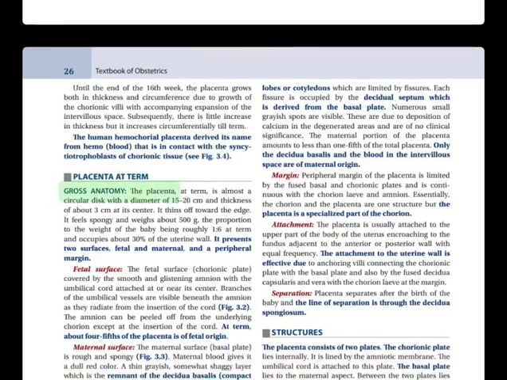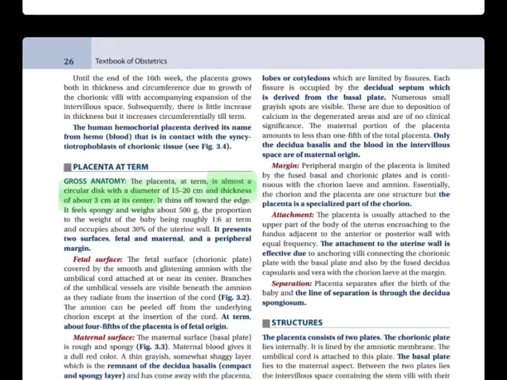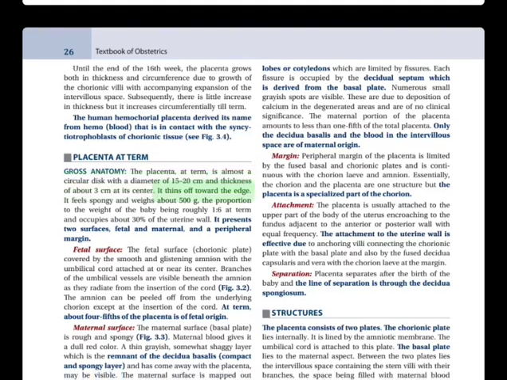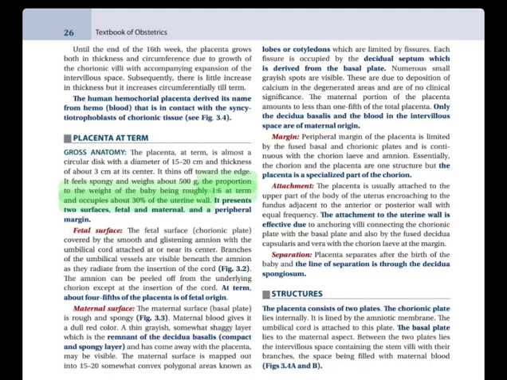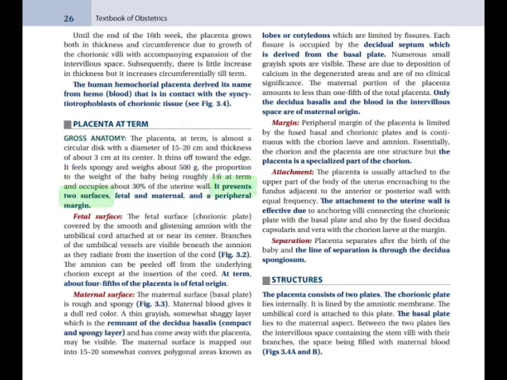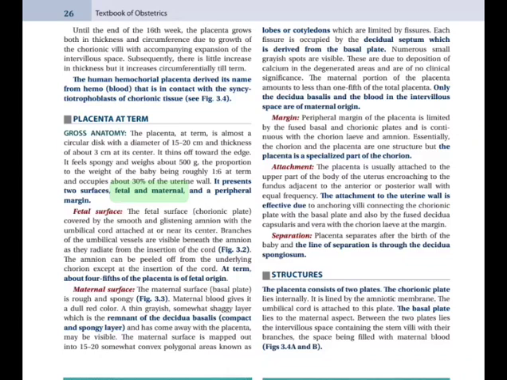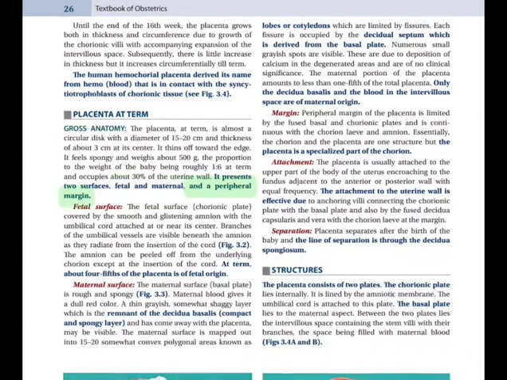Placenta at term. Gross anatomy. A placenta, at term, is almost a circular disc with a diameter of 15-20 cm and thickness of about 3 cm at its center. It thins out toward the edge. It feels spongy and weighs about 500 grams, the proportion to the weight of the baby being roughly 1/6 at term, and occupies about 30% of the uterine wall. It presents two surfaces, fetal and maternal, and a peripheral margin.